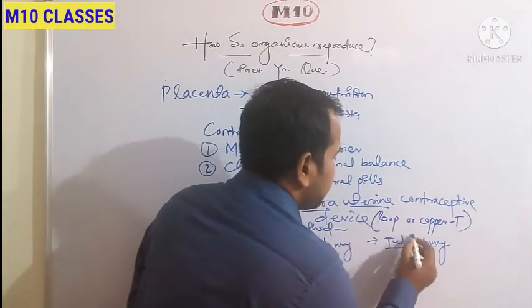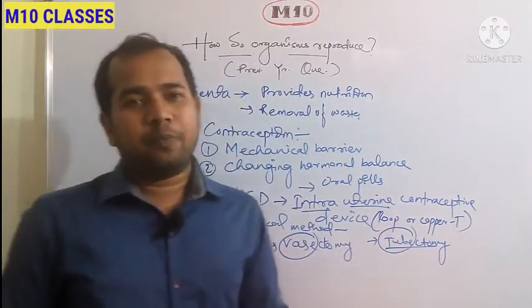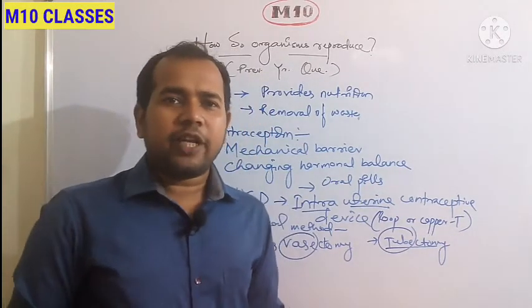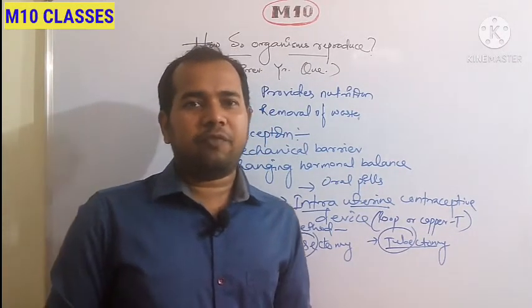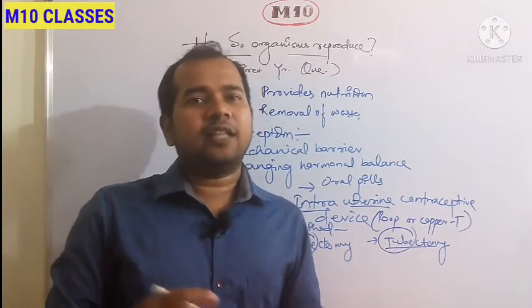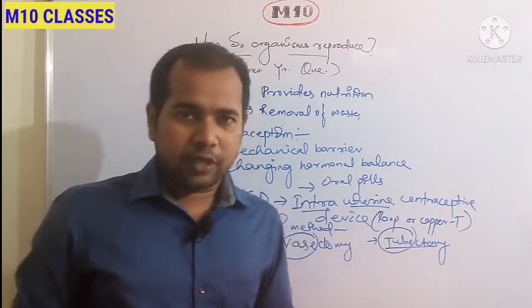Again, tubectomy refers to the fallopian tube that is in the female body. So if the fallopian tube of the female body is cut and tied, then the ovum will not come out of the ovary.